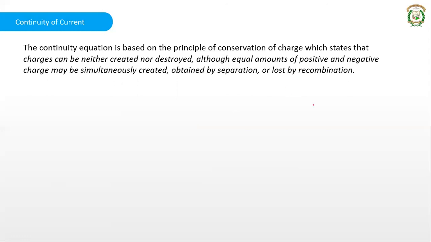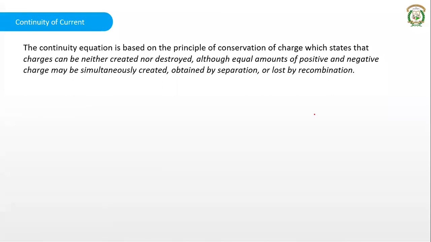That means no charges can be created or destroyed, but there can only be change in the positions of the positive and negative charges. They may be simultaneously created. That means if positive charges are created, then an equal number of negative charges have to be created. Then they can be obtained by separation or they are lost by recombination.